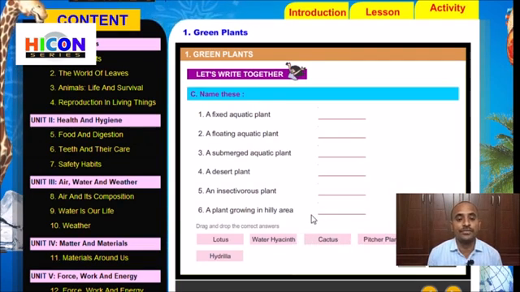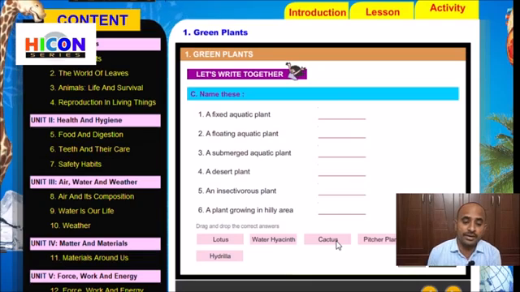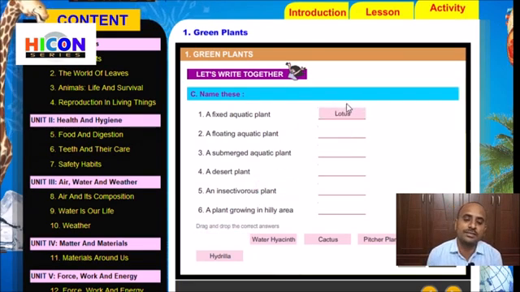So let us read the first sentence. A fixed aquatic plant. Among these plants, we have to identify which one is the fixed aquatic plant. We have some examples for fixed aquatic plants, that is lotus, water lily. Lotus is here, so write lotus for the first sentence. Lotus is a fixed aquatic plant.